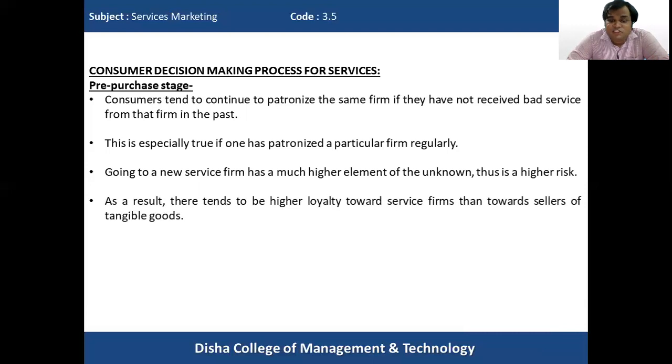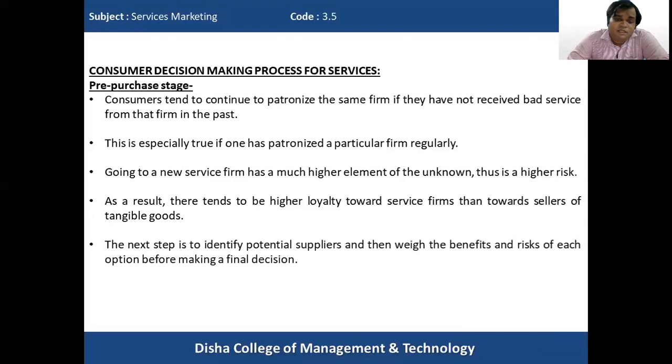As a result, there tends to be higher loyalty towards service firms than towards sellers of tangible goods. In services there is a lot of patronizing and loyalty because we don't want to shift to a new service company about which we have no information.